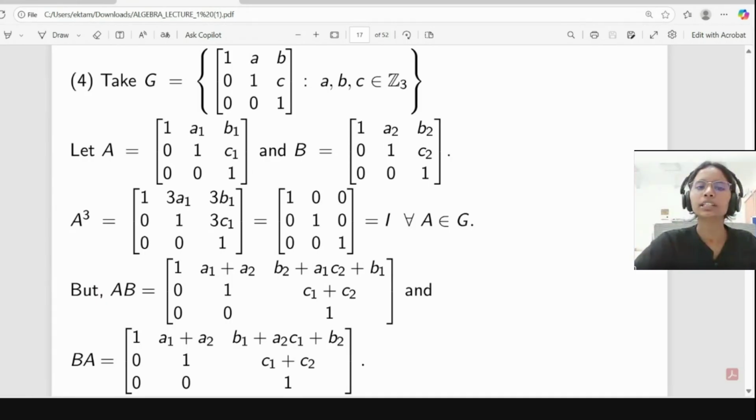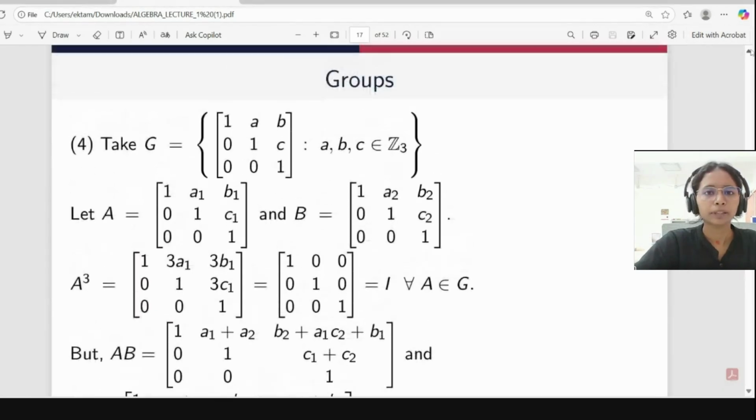But now we want to check whether it is abelian or not. So what we check here: if we multiply A to B, we will get this matrix, and if we multiply B to A, means BA, then we will get this. These two matrices are not equal, so we can say that it is not an abelian group.